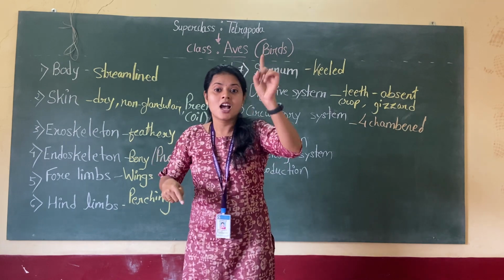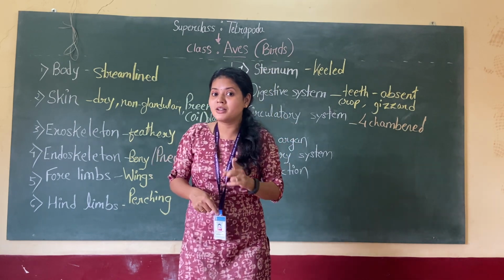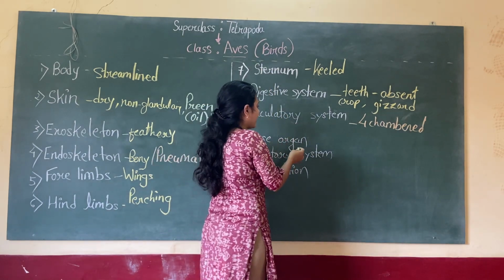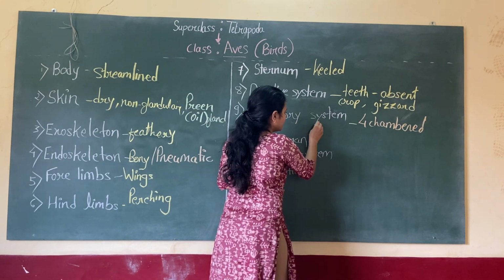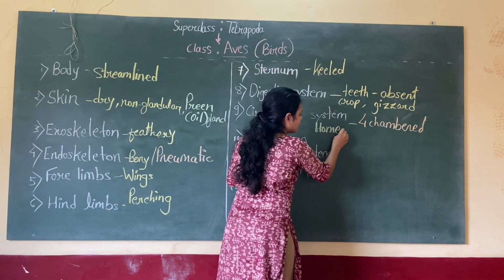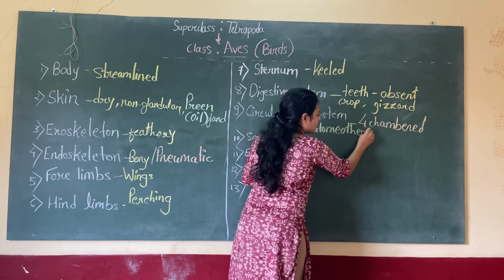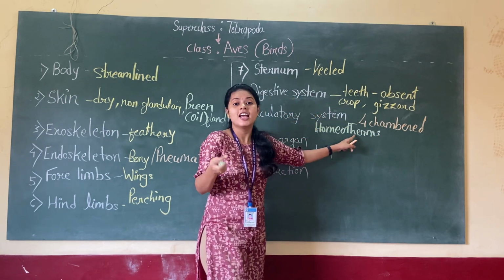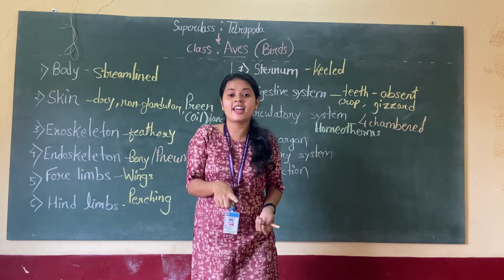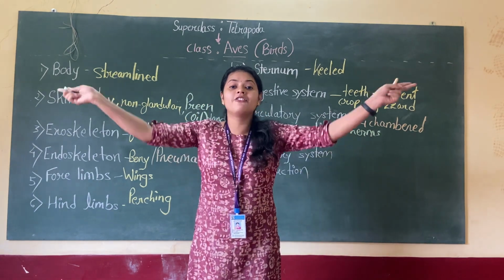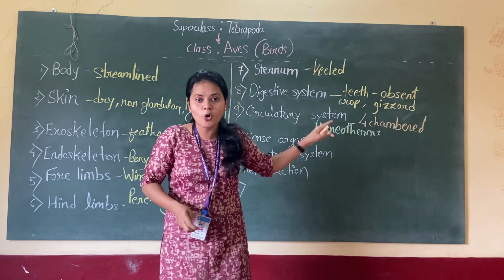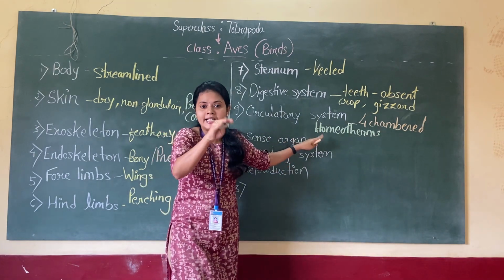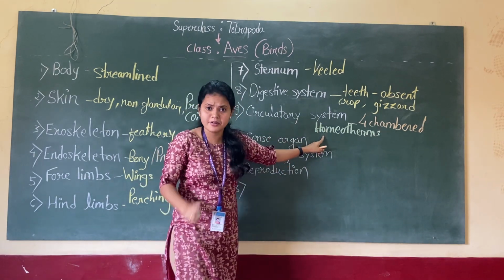But birds are warm-blooded animals, so they are referred to as homeotherms like us. So they can maintain their internal temperature whatever may be the external temperature. So warm-blooded, remember this.